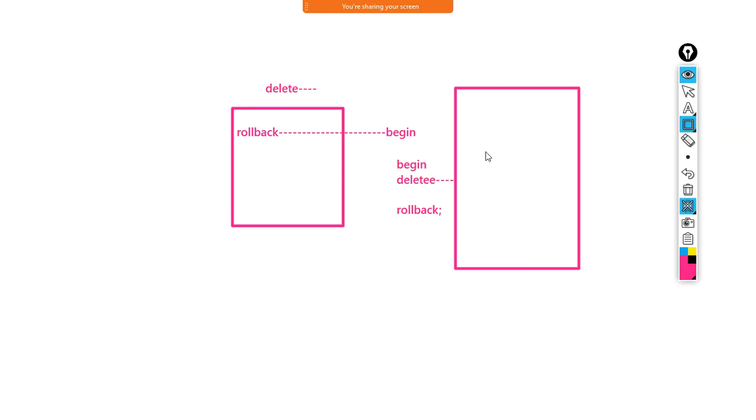Yeah, yeah. No, what I'm saying is whenever you are deleting some records, if you start with the command begin, okay, fine. Okay, fine. So I was talking about the commit command.